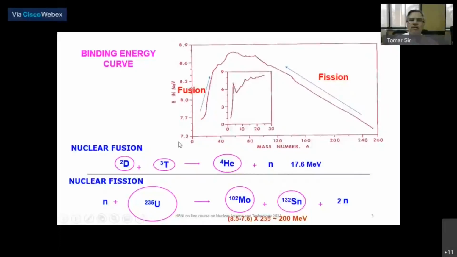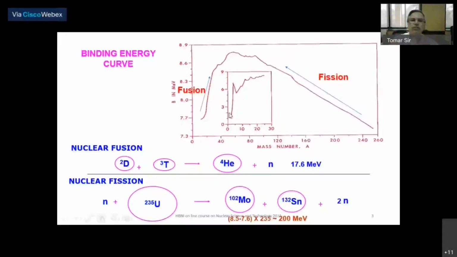This is a very familiar curve to you, and you see here it is an expanded scale from 7.3 to 8.9 MeV per nucleon. So the binding energy per nucleon rises, reaches a maximum around mass number 60, and then falls down monotonously up to, let us say, at mass number 250, it becomes 7.5 or so, 7.6 or so.